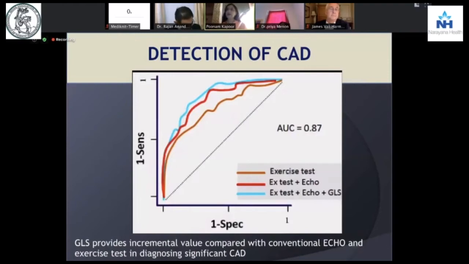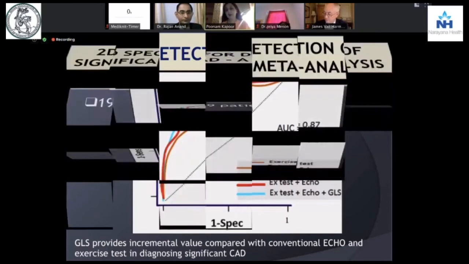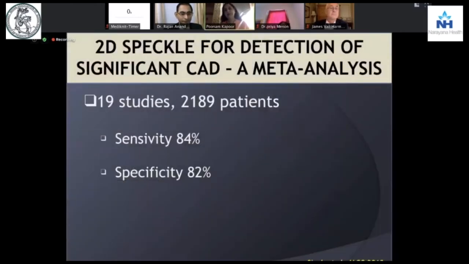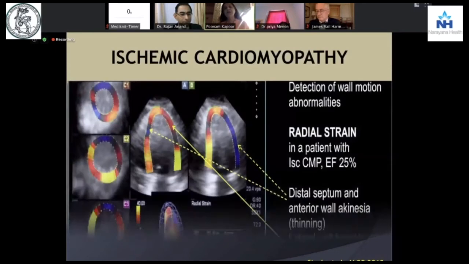The receiver operator curves in most of the studies done from 2011 to 2017 have shown the area under the curve of global longitudinal strain at par or even better than exercise testing with dobutamine or with echo alone. And to date, in 2013, this is a study I'm quoting from Pandyan et al. They said that in 19 studies in a meta-analysis of more than 2,100 patients, there was 84% sensitivity and 82% specificity.